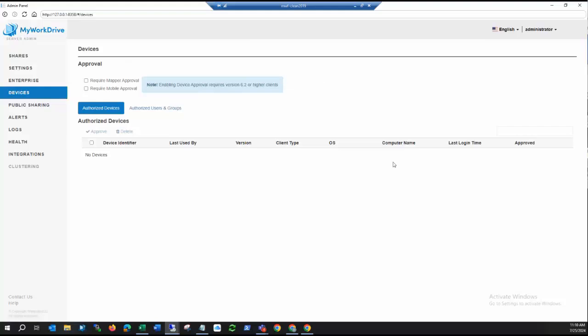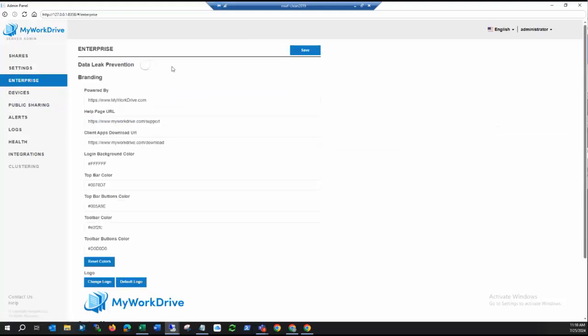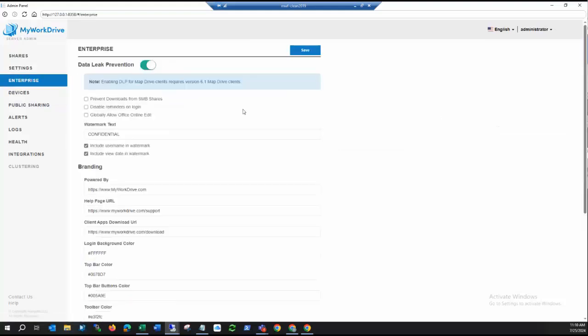So to further protect your data, we also have the ability to turn on data leak prevention. In this case, we can allow them to view stuff that uses the viewer, which blocks the clipboard. It also can put a watermark across the file. So if you have users, maybe guest users, that you want to get onto certain shares where you want to use data leak prevention, you can let them see stuff but not download it. Even if they took a screenshot, it's going to have a big watermark across it. This is where you would go to enable that.